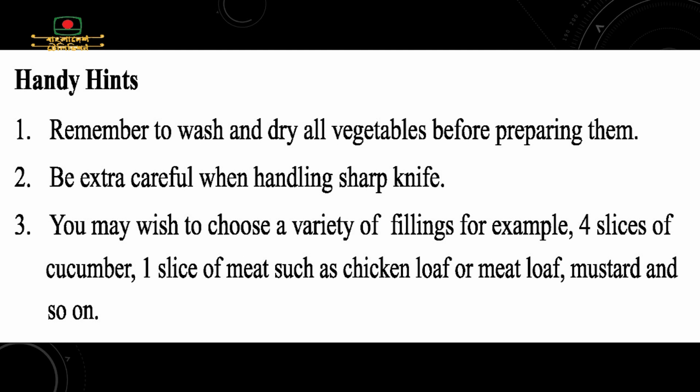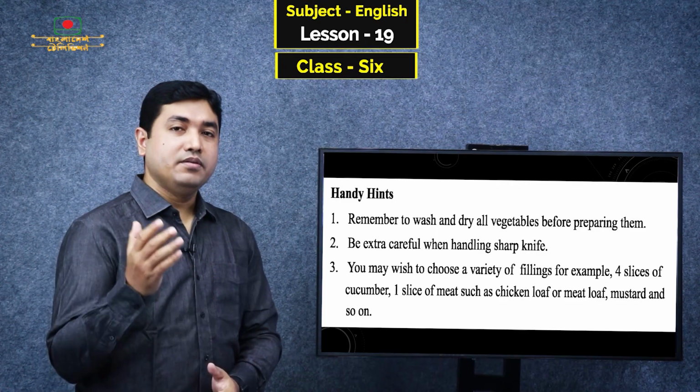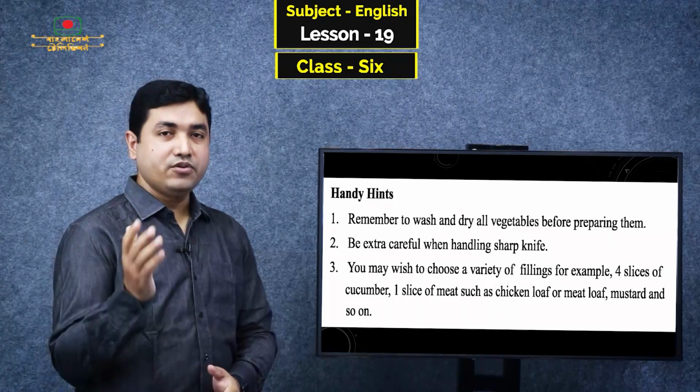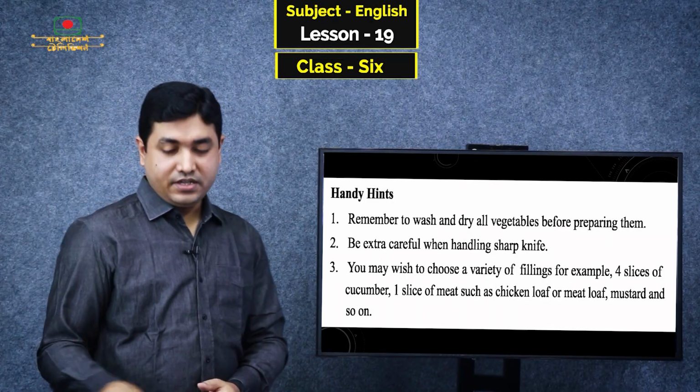Number 3, you may wish to choose a variety of fillings. For example, 4 slices of cucumber, 1 slice of meat such as chicken loaf or meat loaf, mustard, and so on. So if you want to mix any other things or if you want to add other things, you can add it according to your taste. Dear students,